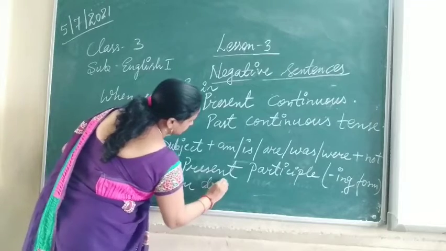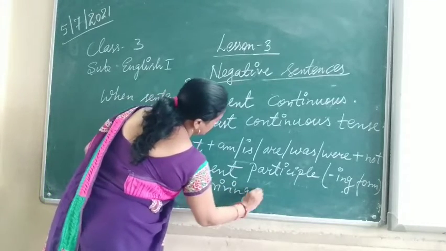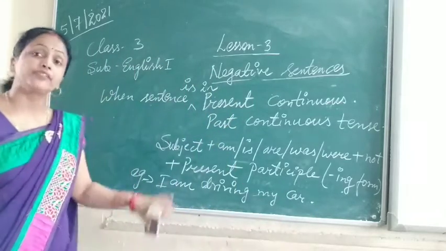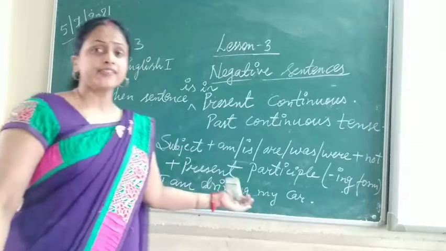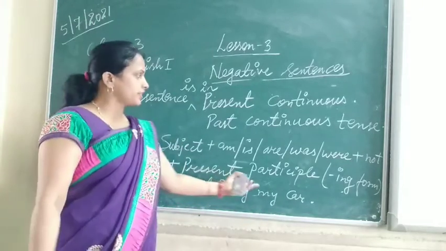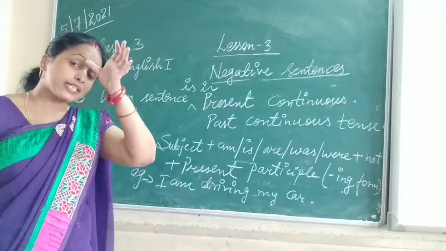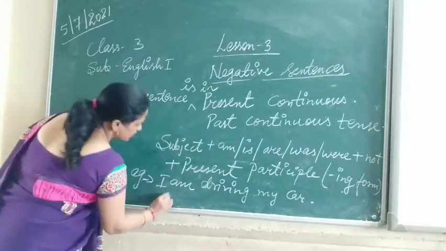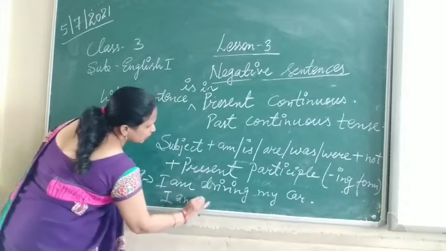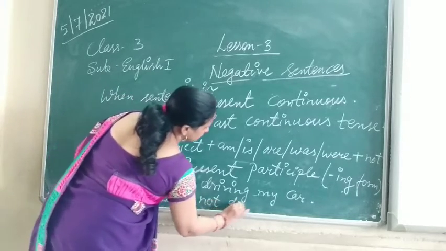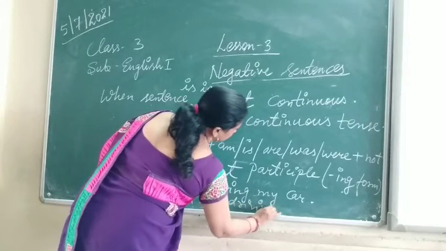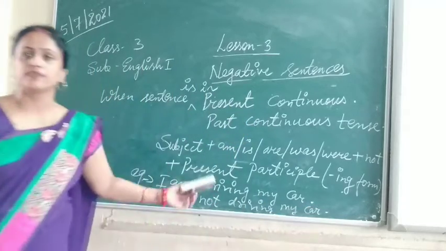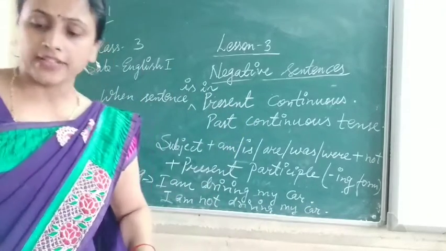This is the affirmative sentence, and when we change it into the negative sentence, it will become: I am not driving my car. Okay, so like this we are changing into the negative sentence.